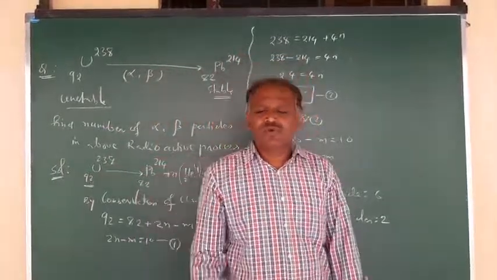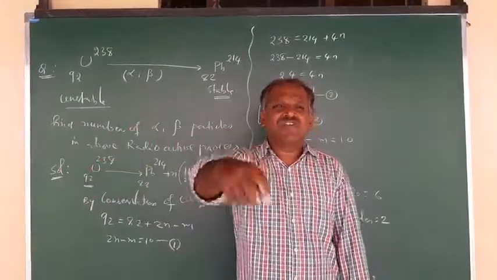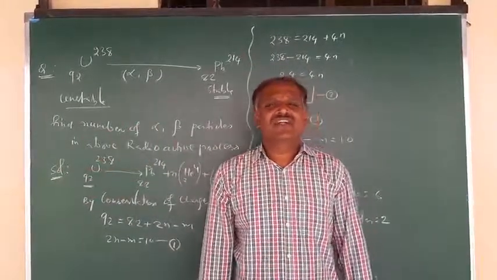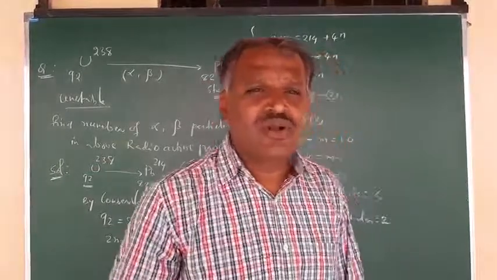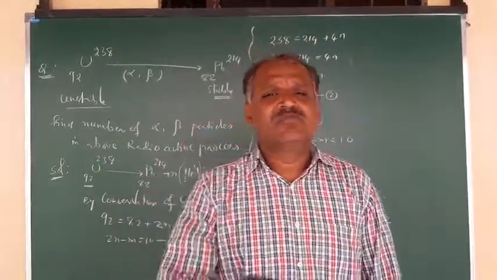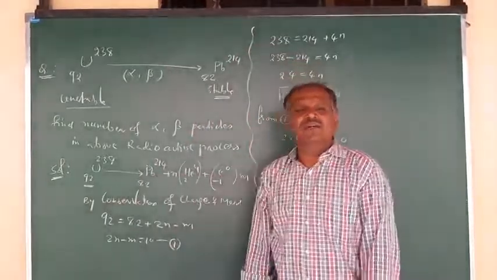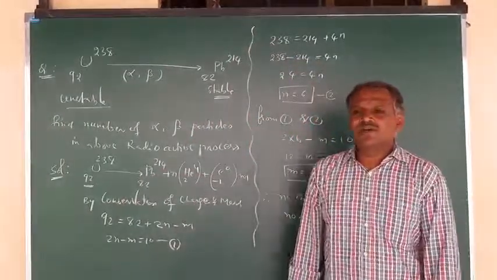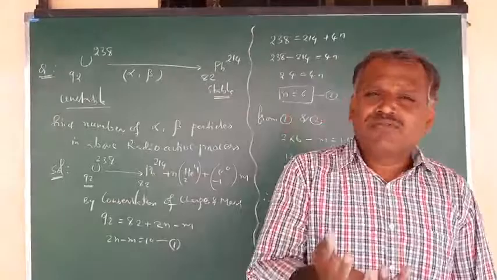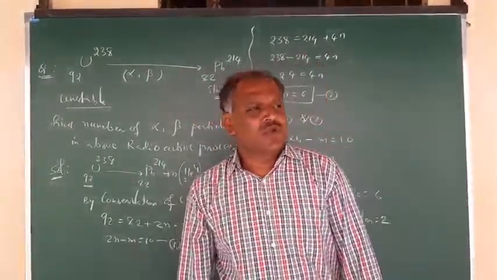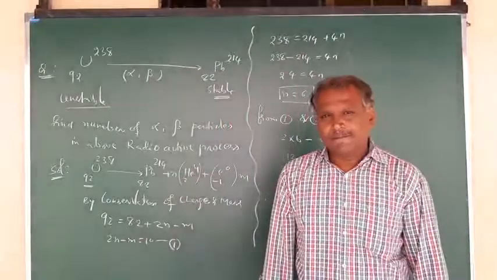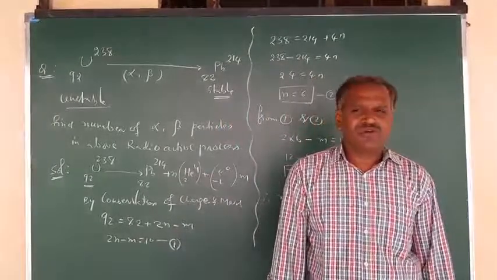How many nucleons are decaying per second? That is called disintegration per second, which is nothing but the rate of disintegration, and it is also called radioactivity or simply activity. How many disintegrations take place per second is called radioactivity or activity.